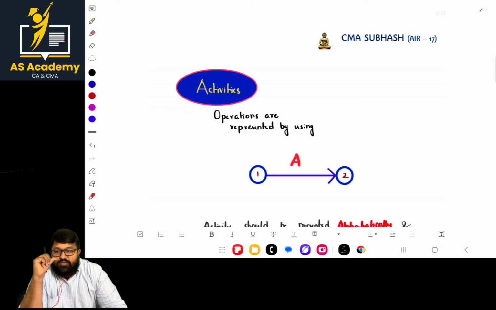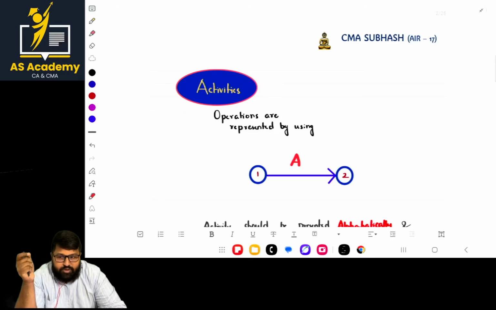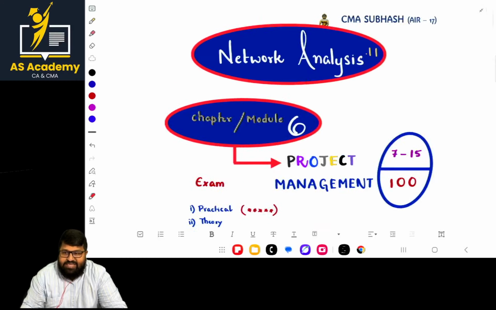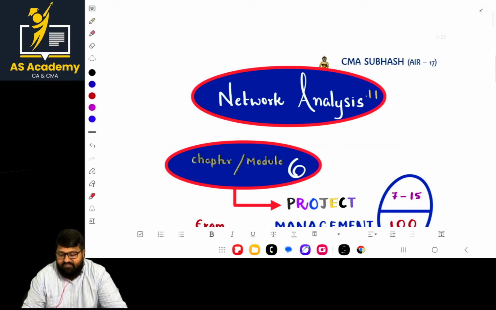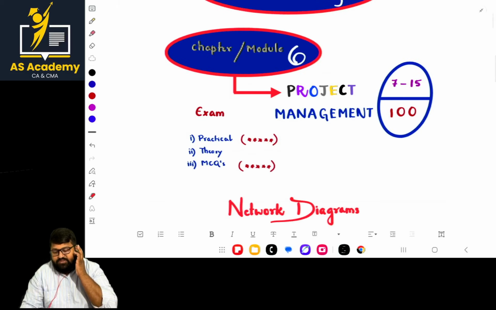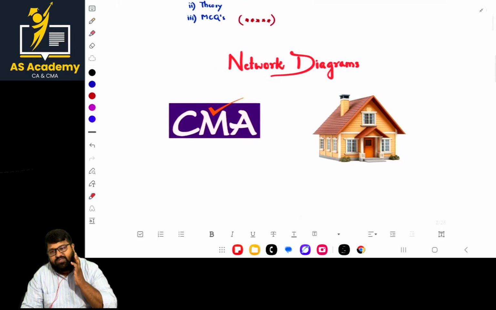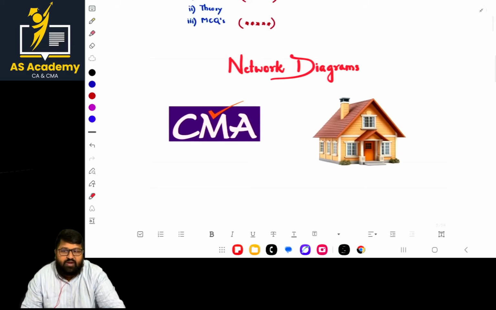Hi guys. So in this session we are dealing with the most important topic, that is basically when you are going with both CMA Inter and CMA Final, you have a common topic called network analysis. So we are dealing with network analysis. So here in the case of network analysis, what is the basic theme? What is the purpose of network analysis?